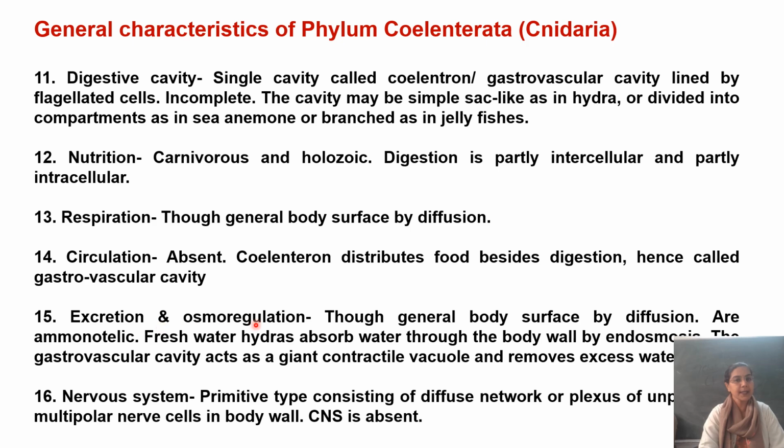If we talk about excretion and osmoregulation, again it is through the general body surface by diffusion. यहाँ जो excretory waste है, that is ammonia. So coelenterates, they are called ammonotelic organisms. जो fresh water forms हैं जैसे hydra and the other species of hydrozoan, they would require osmoregulation.